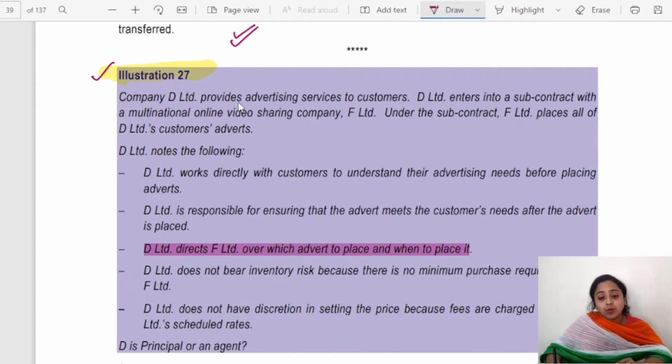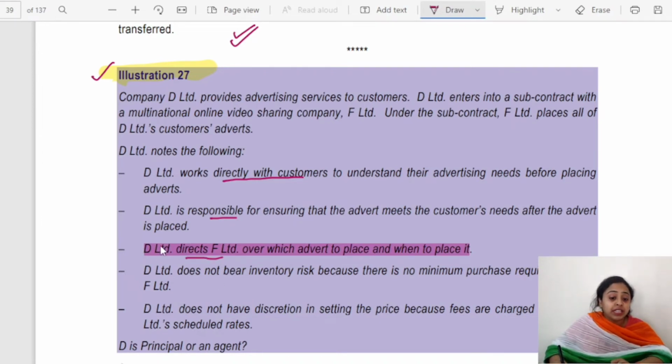Company D Limited provides advertising services to customers. D Limited enters into a subcontract with a multinational online video sharing company, F Limited. Under the subcontract, F Limited places all of D Limited's customer adverts. D Limited notes the following. D Limited works directly with the customer to understand their advertising needs before placing adverts. D Limited is responsible for ensuring that the advert meets the customer's needs after the advert is played. D Limited directs F Limited.